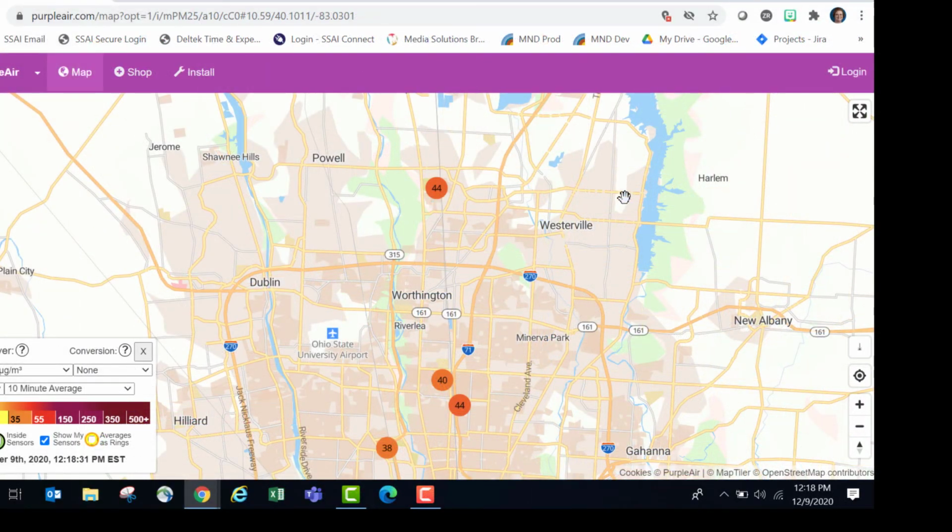If you want to download these data, you're going to want to click on this down arrow. Now, I will caution you that if you have too many sensors on your screen and you have not zoomed in far enough, the download isn't going to be able to process for you, because when I click on this arrow, it's going to give me information about all these sensors that I see on my screen.